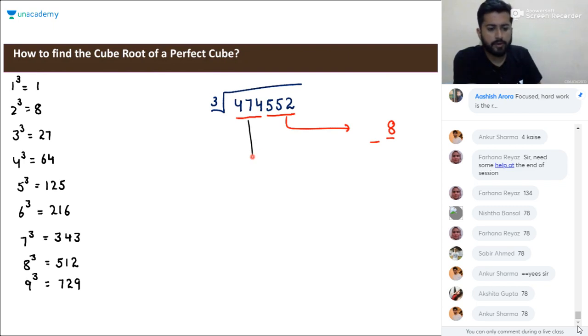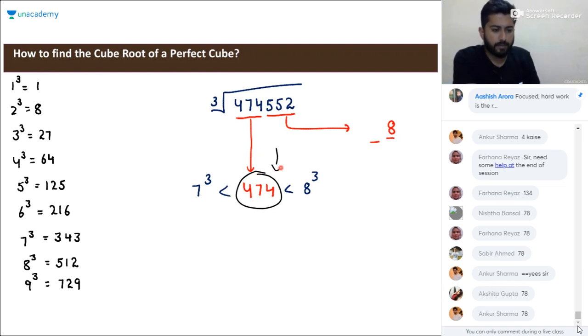Talking about 474, it lies between the cubes of 7 and 8, that is 343 and 512. So 474 will lie in between these two numbers. So we'll consider the lower one, that is 7 here. So it will be 78. So the cube root will be 78.